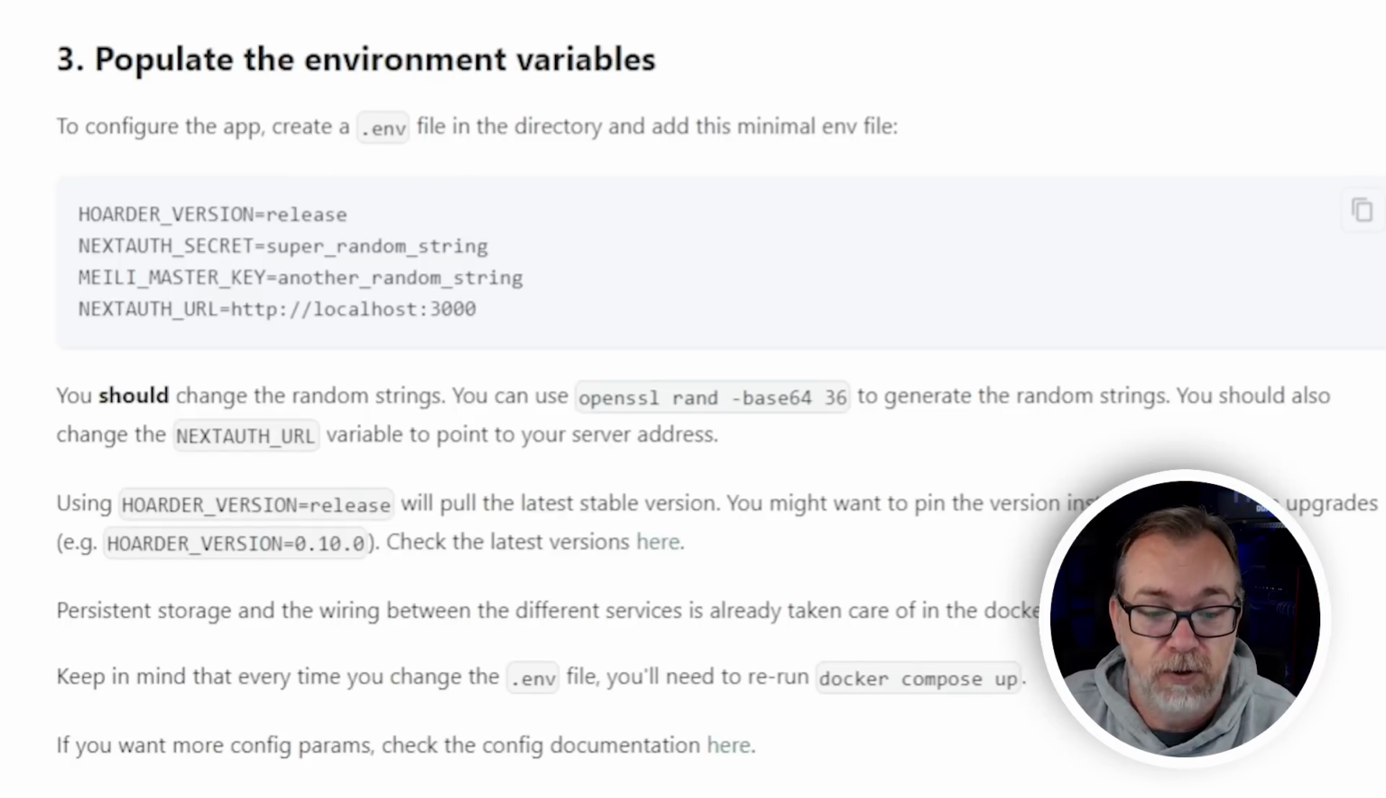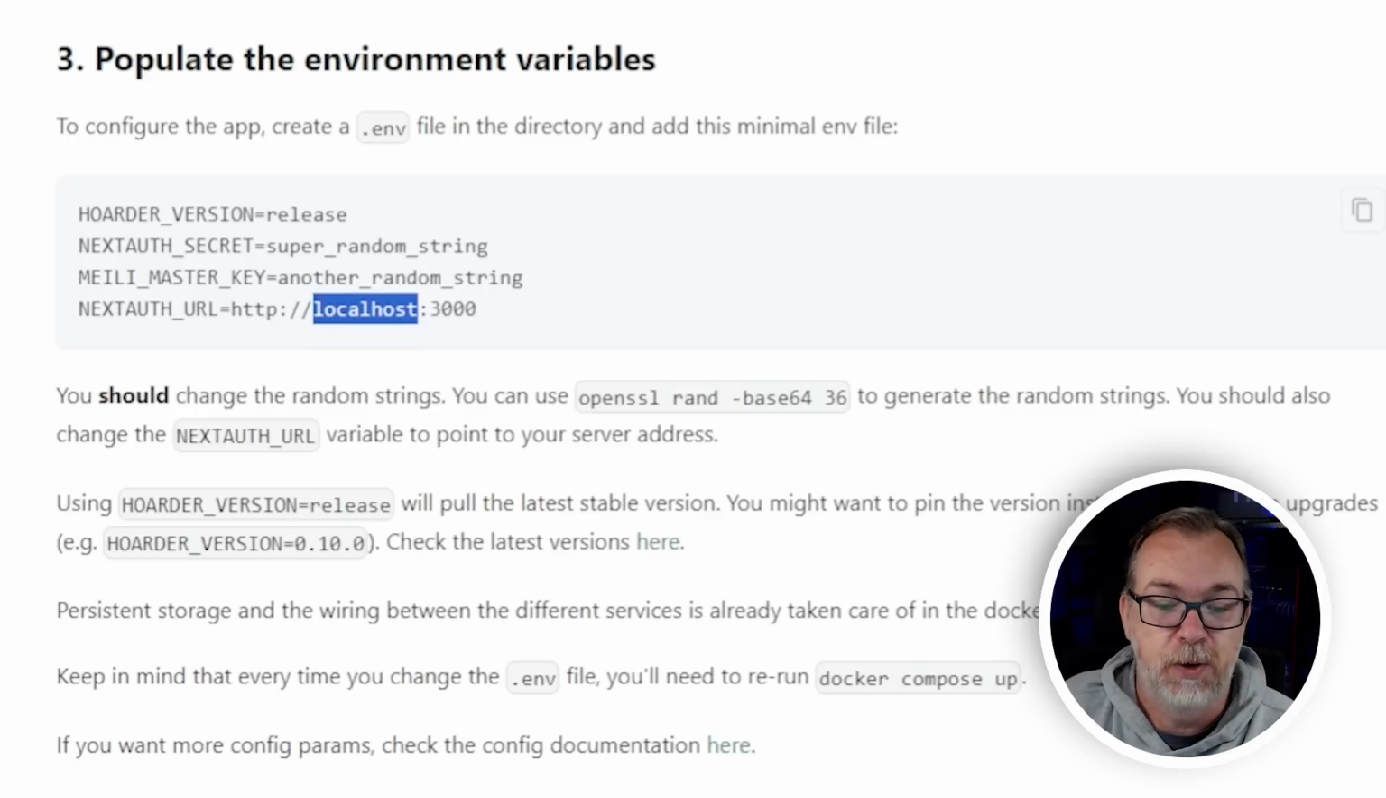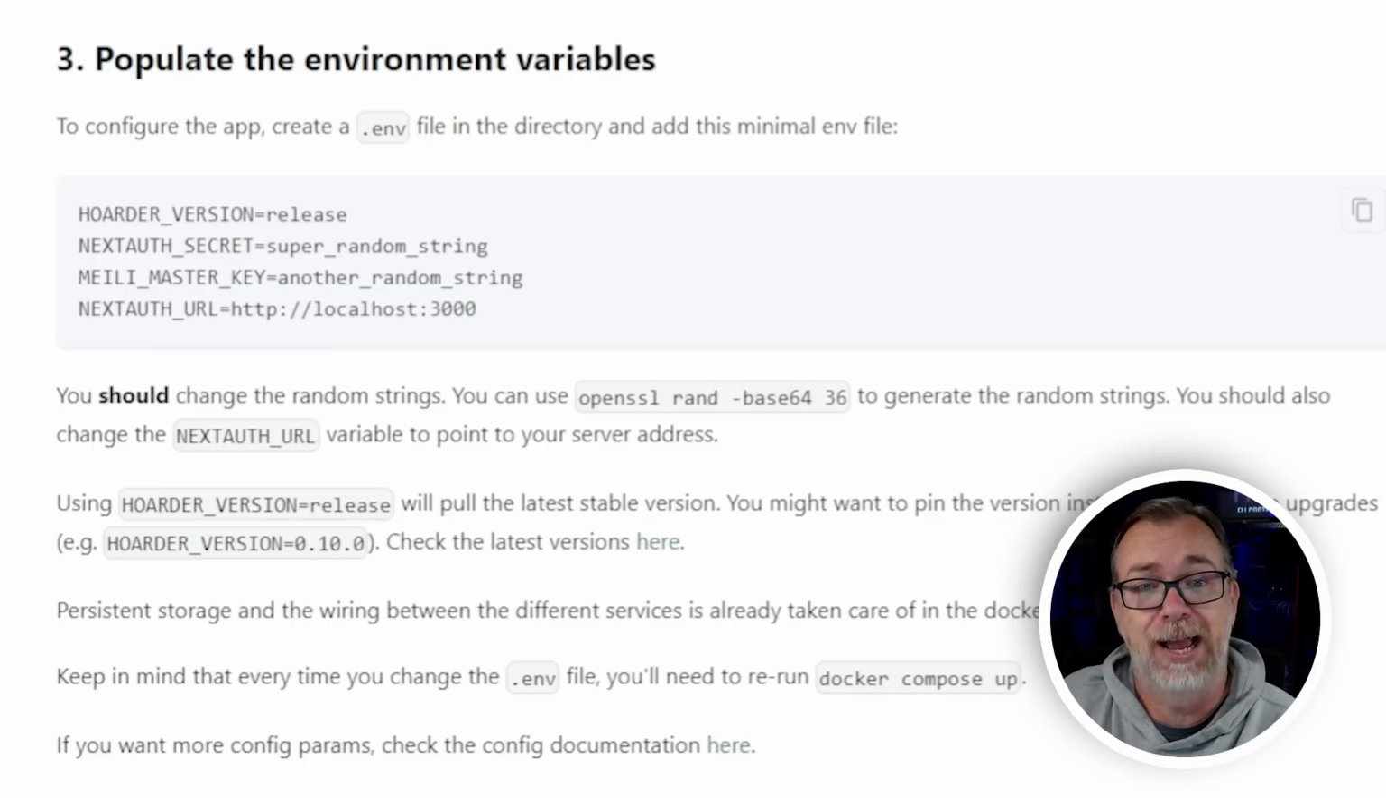It's got the Hoarder version. It's got the NextAuth secret with a super random string. It's got a Meilisearch master key with another random string, and the NextAuth URL where it says http://localhost:3000. So I actually learned from experience that this NextAuth URL needs to be the URL of your instance. If you're just going to host it locally, it would be whatever the IP address is and then port 3000. If you're going to put this on a URL, make this the URL that you're going to put it on. It will just save you some headache later when you're doing things like logging out.